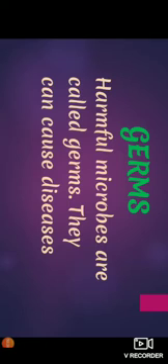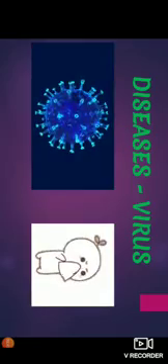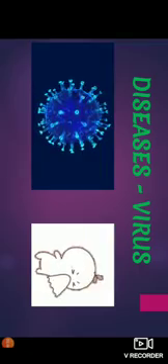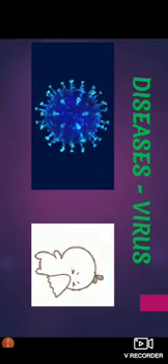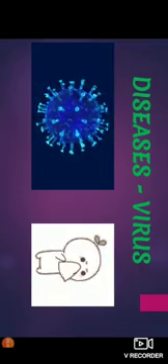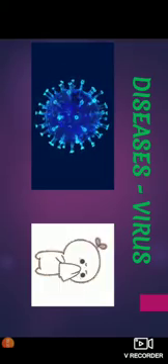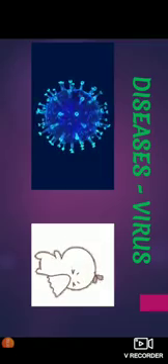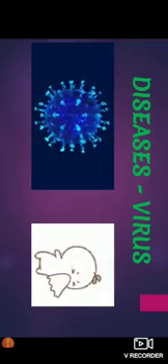Because they can cause diseases. So some of the diseases caused by microbes, for example, you can see here it is a virus. This is why everyone is showing the coronavirus in such a way, right? So these viruses can cause diseases such as the common cold. Many of us feel cold, right?